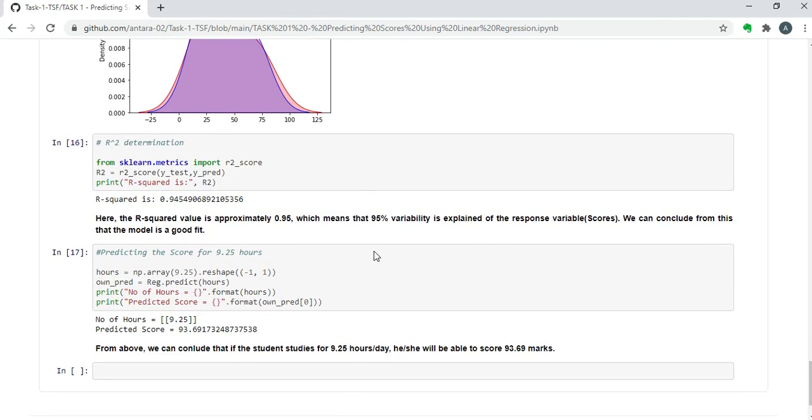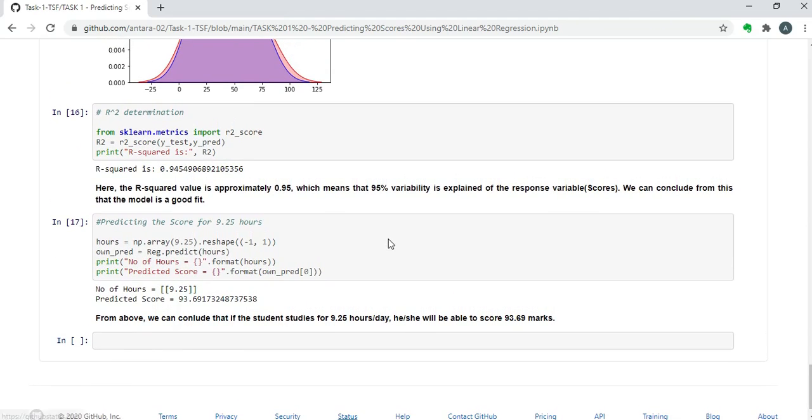In order to quantify this, I have determined the R square. I imported r2_score from sklearn.metrics, and the R square value that I've got is 0.945. From this we can conclude that the model is actually a very good fit.